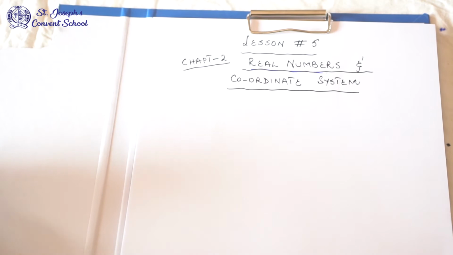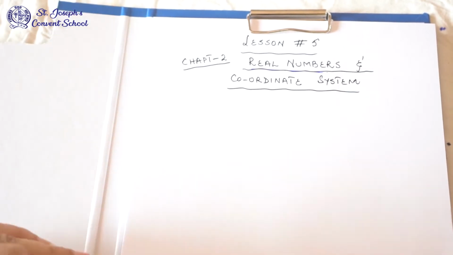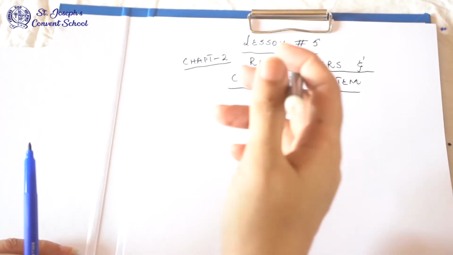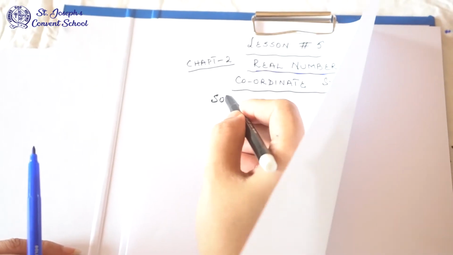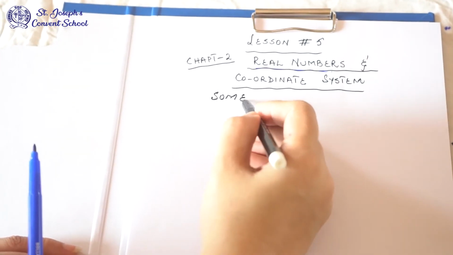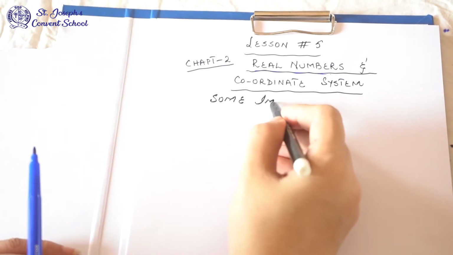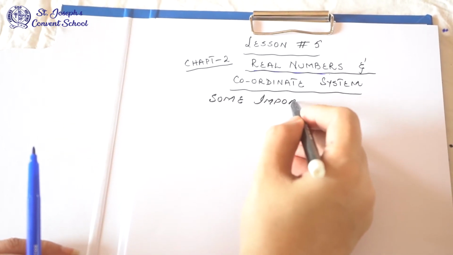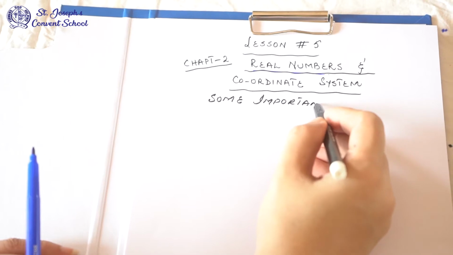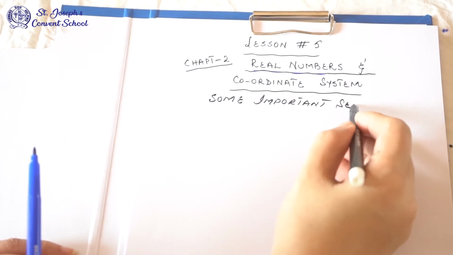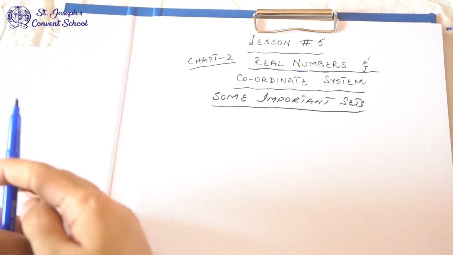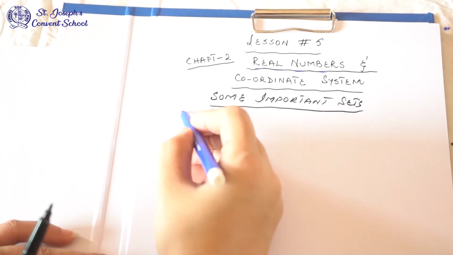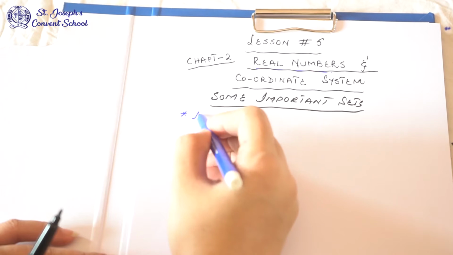There are some important sets which you have already done before, so let me write the important sets first so that you can understand what the real numbers are. Some important sets. Now how many sets have you done? I think you have done most of them. Let's start with the natural numbers.